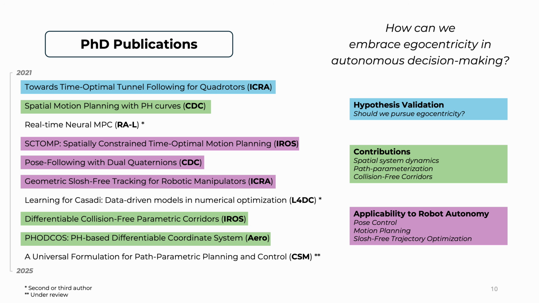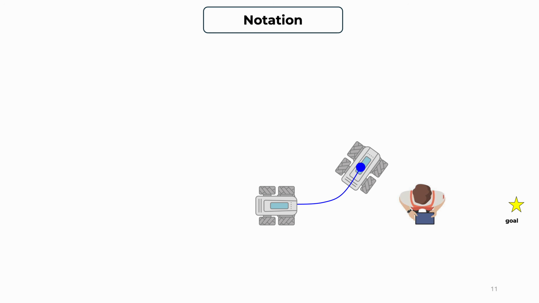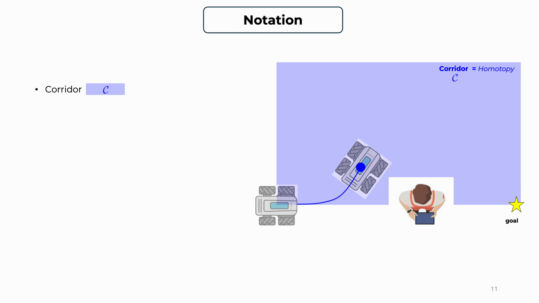So with that in mind, I think we are ready to start with the hypothesis validation. But before I do that, let me introduce some annotation which I think is going to make it easier for you to follow some of my explanations. The first term that I want to introduce is the term corridor. I will use the term corridor to refer to the homotopy. When referring to the progress along the corridor, I'll use the terms either path parameter or progress variable, and this will be denoted by the Greek letter xi.